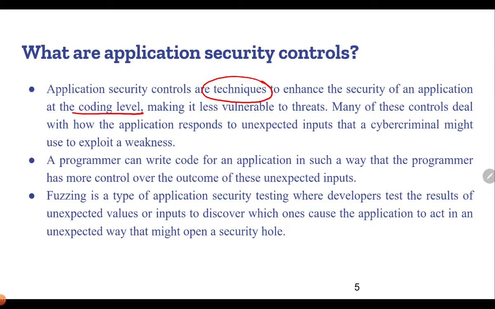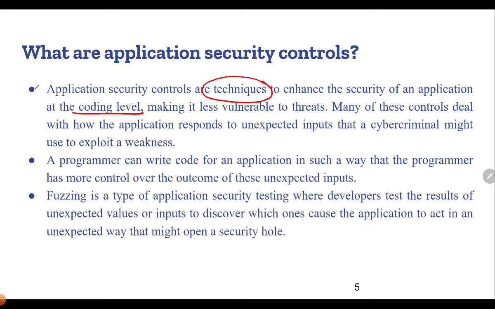Many of these controls deal with how the application responds to unexpected inputs that a cyber criminal might use to exploit a weakness. So during implementation of these controls, the security officers or the administrators will try experimenting with unexpected inputs so as to simulate an entire scenario of how the attack might take place or how the system will respond if some unexpected input is given.